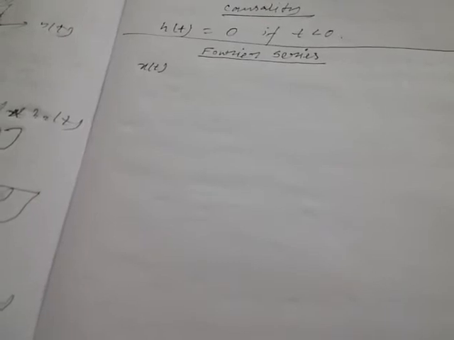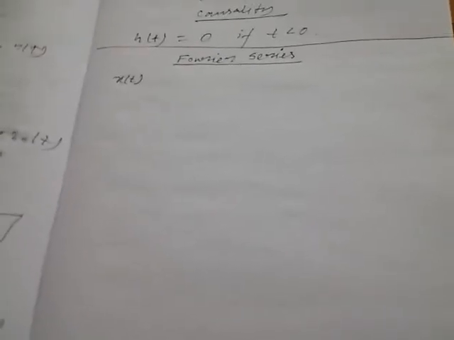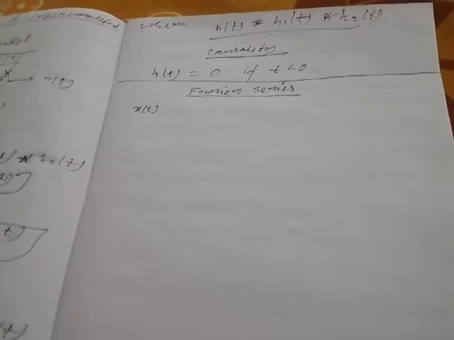Now, how can we convert that? There are some conditions to convert a non-sinusoidal signal into sinusoidal signal. These conditions are called Dirichlet's conditions. If a non-sinusoidal signal satisfies Dirichlet's conditions, then it can be converted into Fourier series.